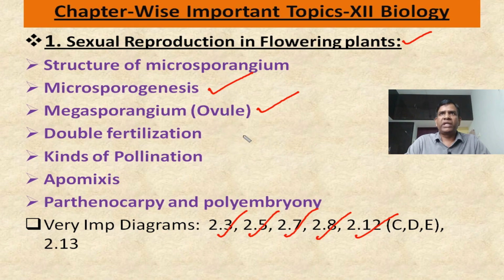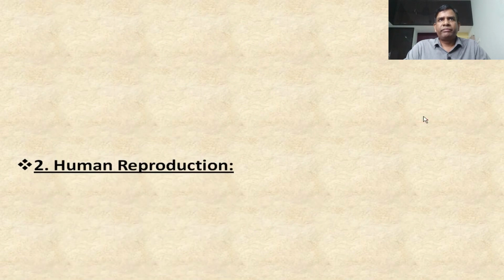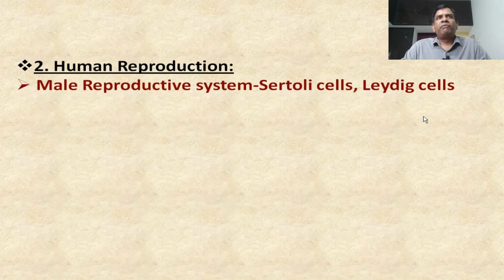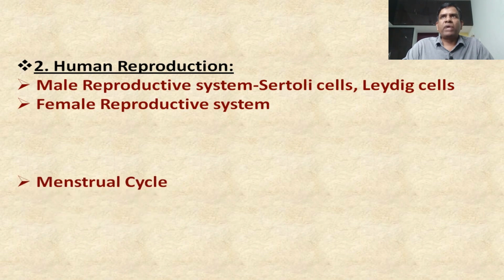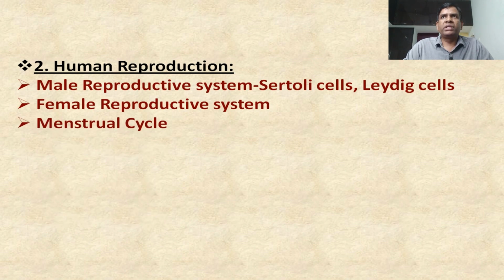And if you see the next chapter, human reproduction. In this one, from the male reproductive system, for short answers you can expect Sertoli cells and Leydig cells. Next one, the female reproductive system. This is one of the important areas. Repeatedly they are asking questions. The menstrual cycle, I can say, is the most important topic from human reproduction.